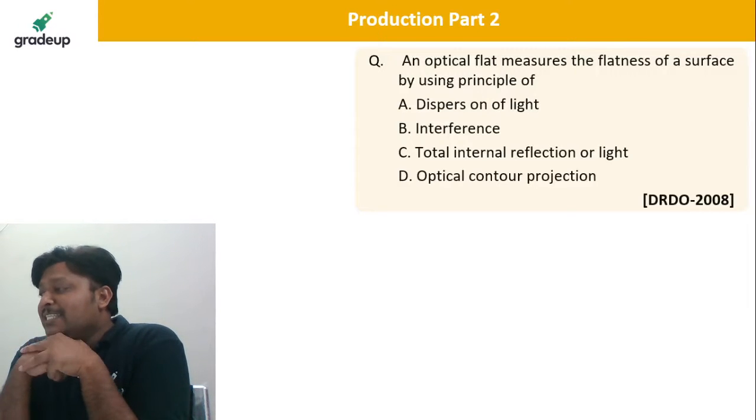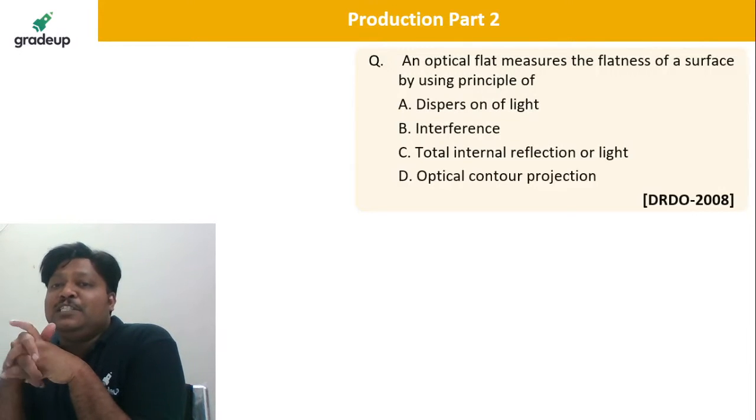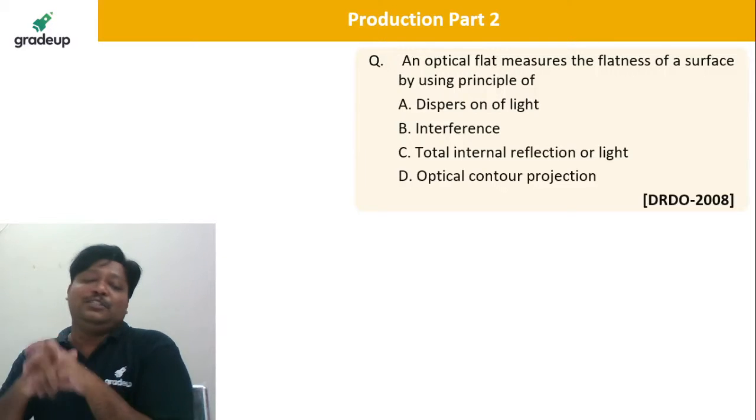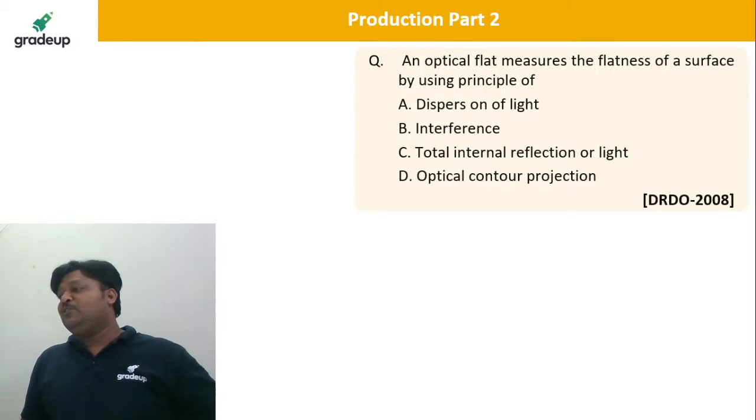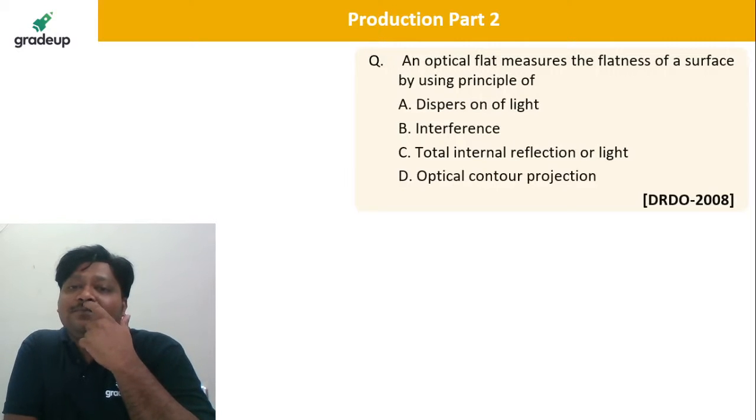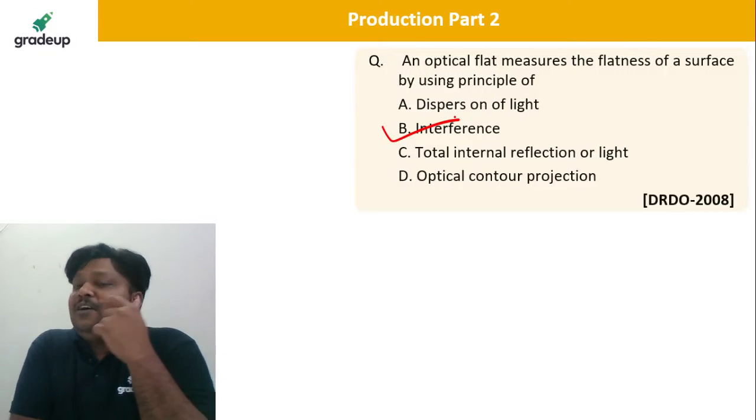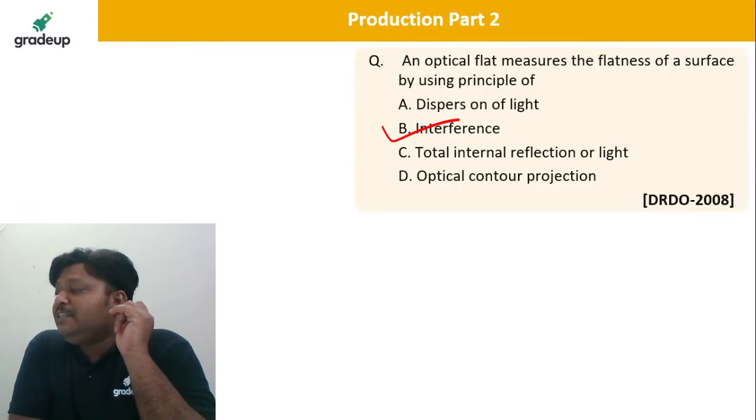Then tell me the answer, Arvind. An optical flat measures the flatness of the surface by using the principle of interference. Don't worry, we are going to cover it. Yes, the optical flat uses the interference principle. Optical flat, interference. Very good.